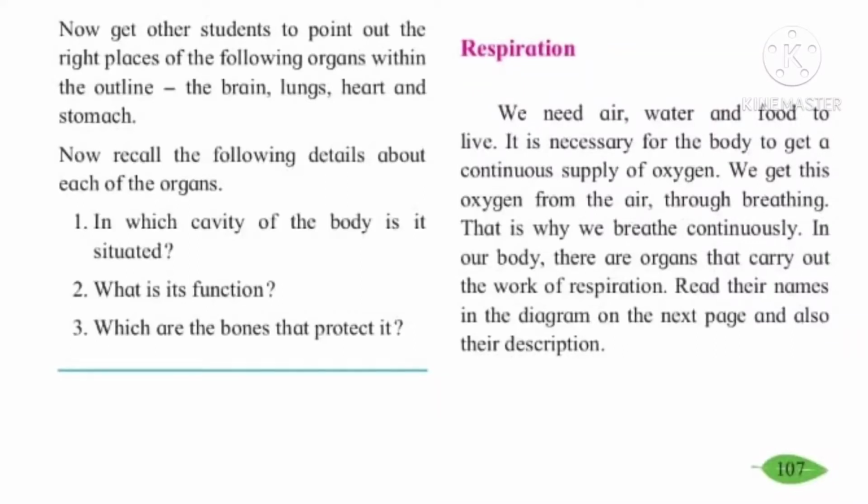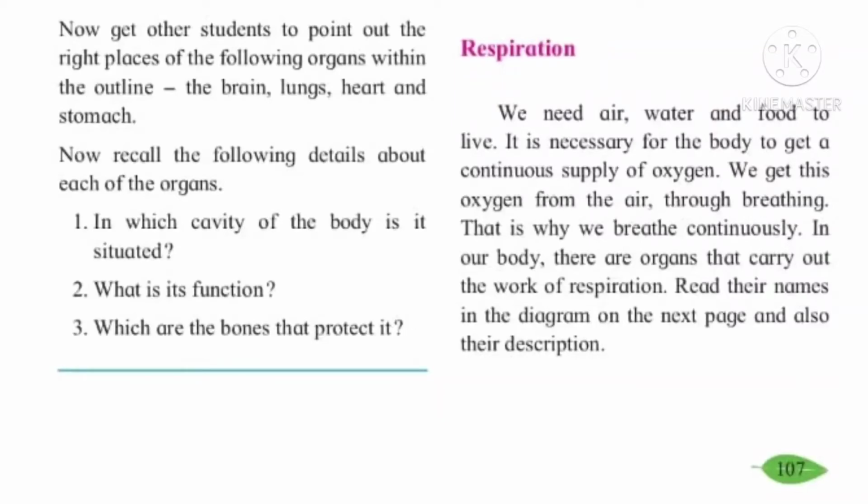We need continuous air, water, and food to live. We take in oxygen and give out carbon dioxide while breathing. We eat food which gives us energy. Our body, to function properly, requires a continuous supply of oxygen.